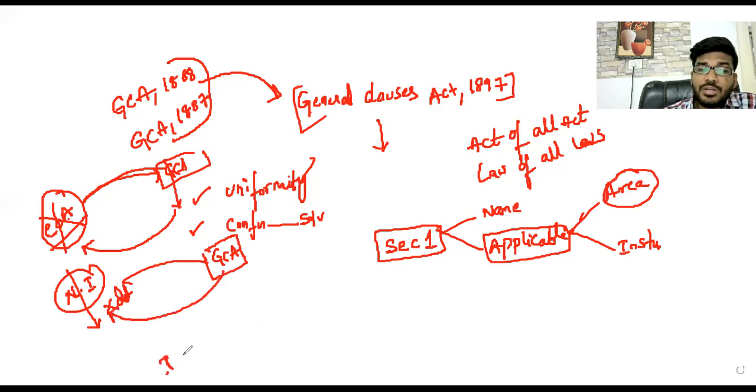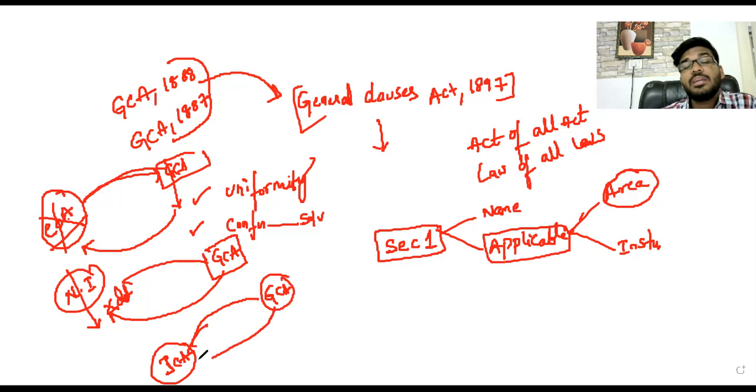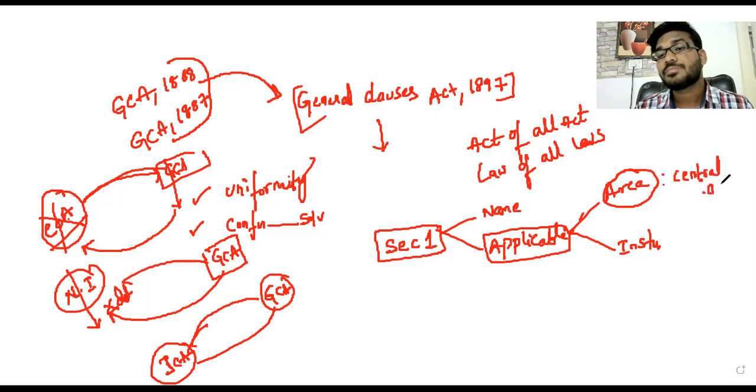Suppose I am studying the Indian Contract Act. In the Indian Contract Act, some definitions are not defined. Then what happens? We will refer to the General Clauses Act. Now it is the General Clauses Act's applicability like the Indian Contract Act. Sir, for which central acts can you refer to the General Clauses Act? The General Clauses Act's applicability is area-wise, based on central acts. This is a basic understanding. But which areas? Which area can you apply it to, sir? Based on central acts.